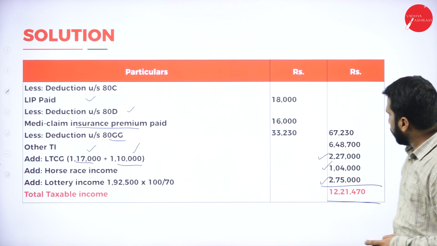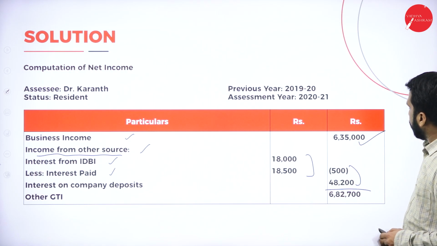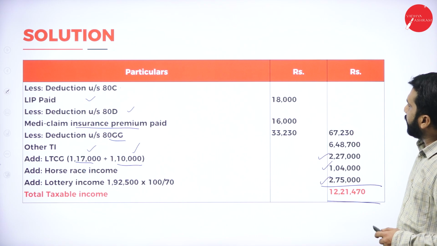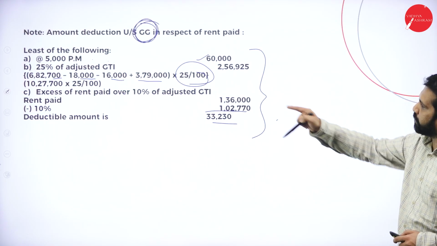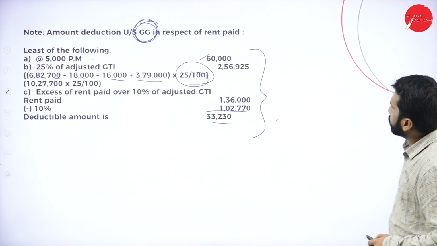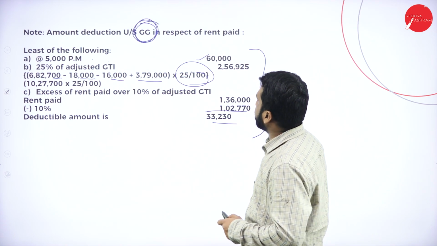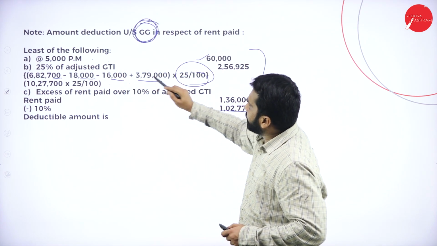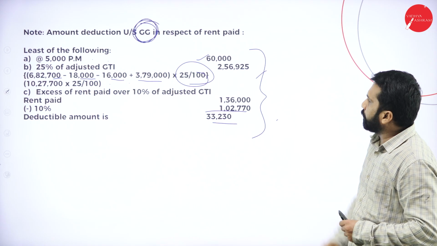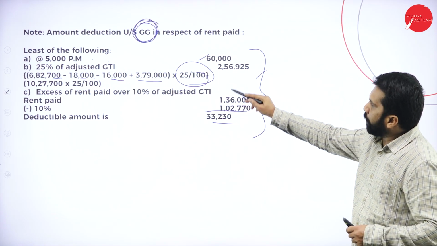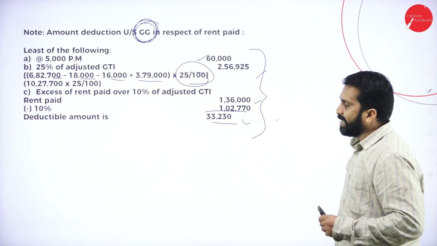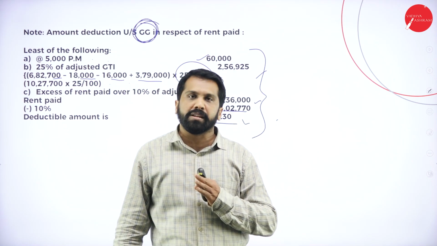Where is 6,82,700? I'll show you. 6,82,700 other gross total income. From this, you minus your 18,000. See, 16,000. See, 3,79,000. 3,79,000 in the sense this plus 3,79,000. Then you will get into 25 by 100. You will get an answer of 2,56,000 something, and 10% of adjusted gross total income, 1,36,000. In this, whichever is less, consider it your final answer, which is 33,230. Hope you are clear.